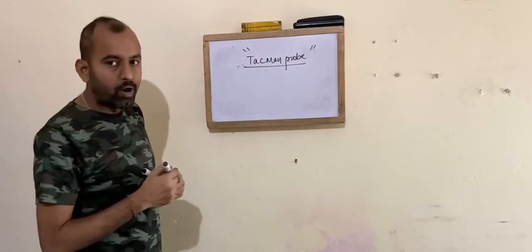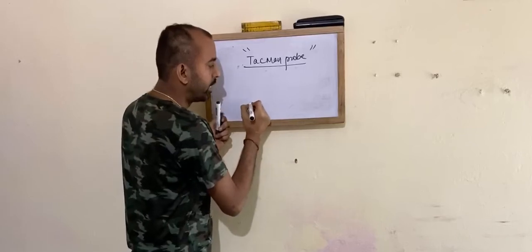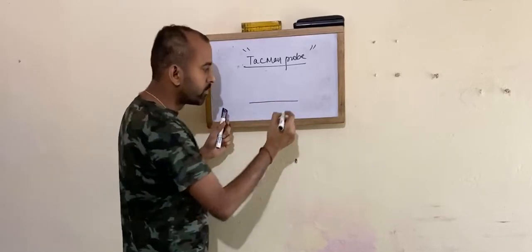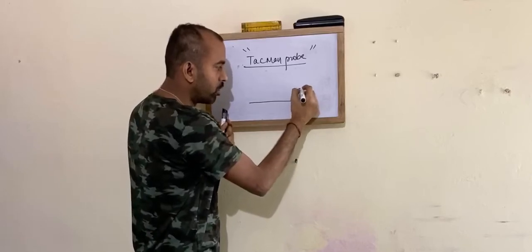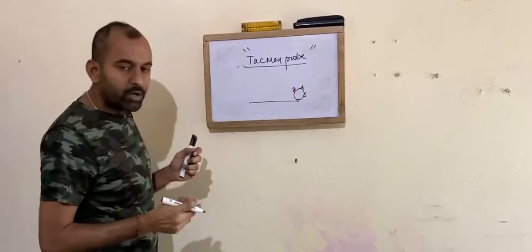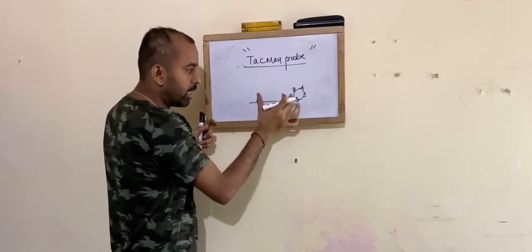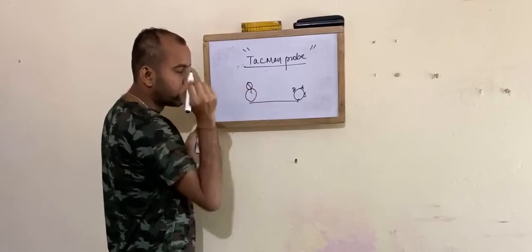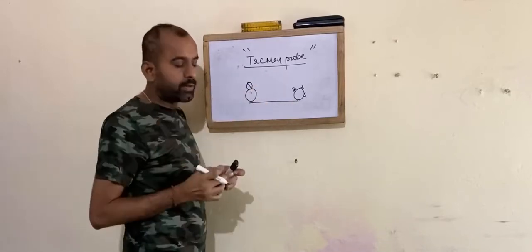This TaqMan probe is the fundamental in the complete RT-PCR method, which uses fluorescence as a technique. Now here, what exactly the TaqMan probe contains is a fluorophore. I am showing it as a colored one, a fluorophore which is bound with a quencher in its vicinity.